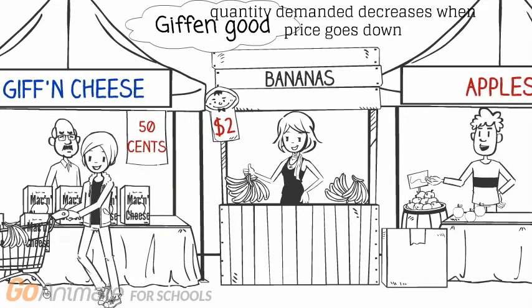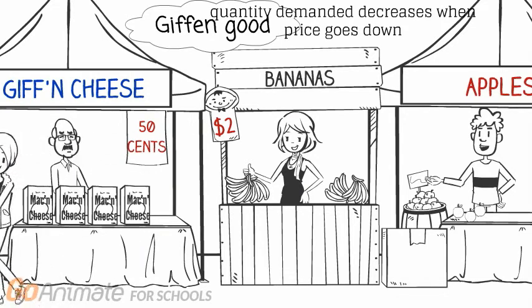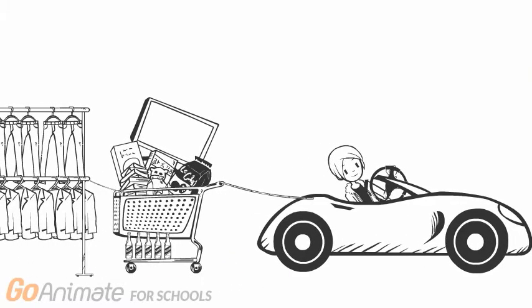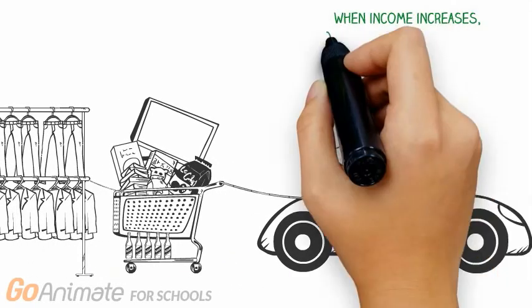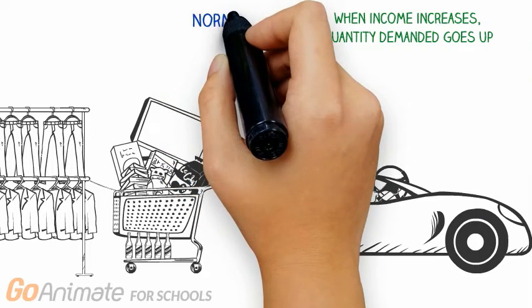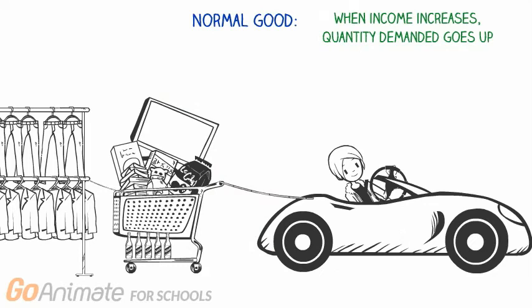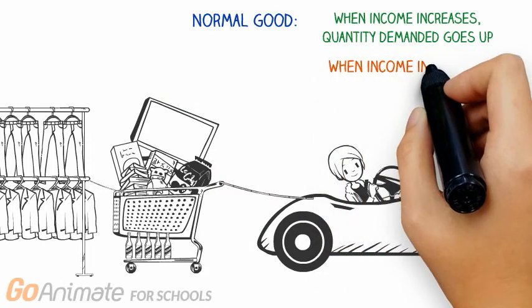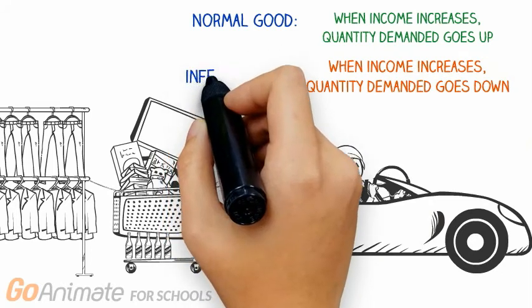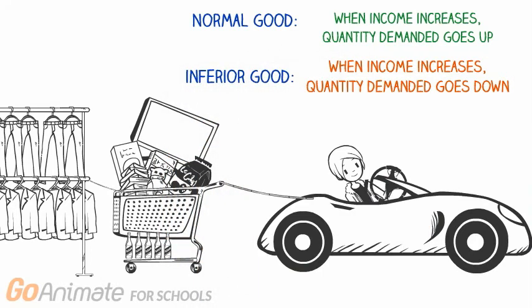The quantity demanded of a good is also likely to change with income. If Chris's income goes up, we would generally expect the quantity demanded of each product to increase. More money, more consumption. And this is true for most products. A higher income would lead to a higher quantity demanded by most consumers. Such products are called normal goods. But for some products, a higher income could lead to a lower quantity demanded. Such products are called inferior goods.